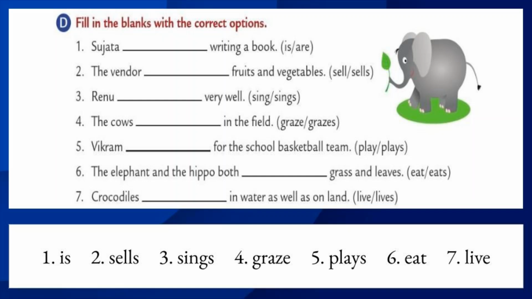The elephant and the hippo both dash grass and leaves. Already I said that if two nouns are combined by and, it is also considered as plural subject only. So if we are using plural subject, we must agree with plural verb. Plural verb means we do not add s to the verb. That is known as plural verb. So which one is correct for the sixth one? The elephant and the hippo both eat grass and leaves. Let's move to the seventh one.